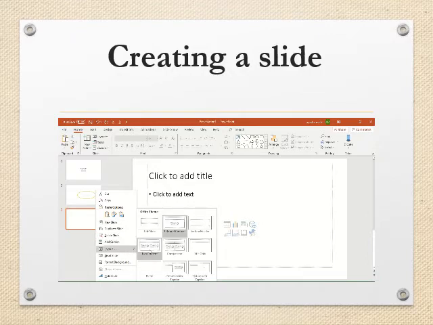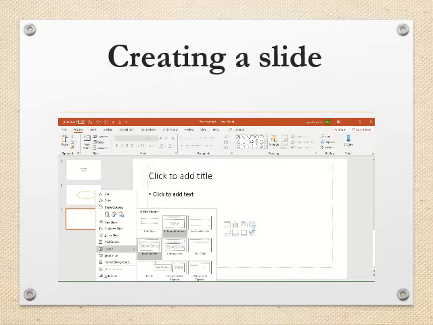In this we have different layouts like title slide, title and content, section header if you have different sections for a topic, two content, you are presenting two different topics on the same slide, or if you are comparing two things, or a blank slide, a title only slide, and in this slide you can add different pictures and videos, and picture with caption and content with caption. There are different options.